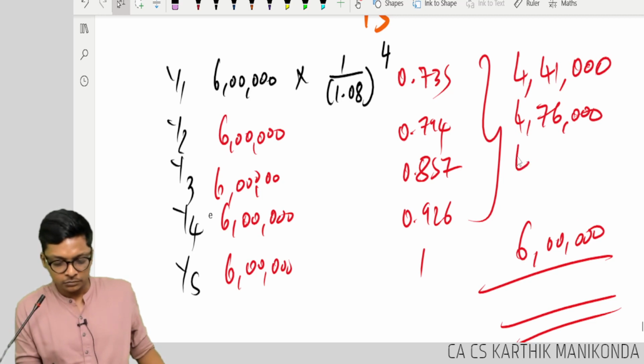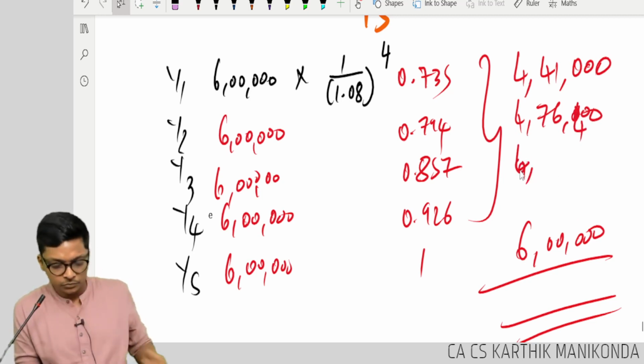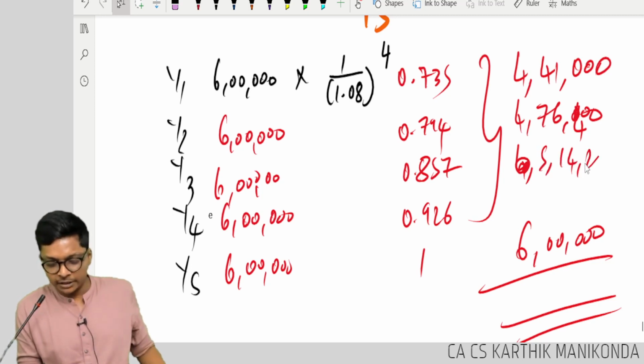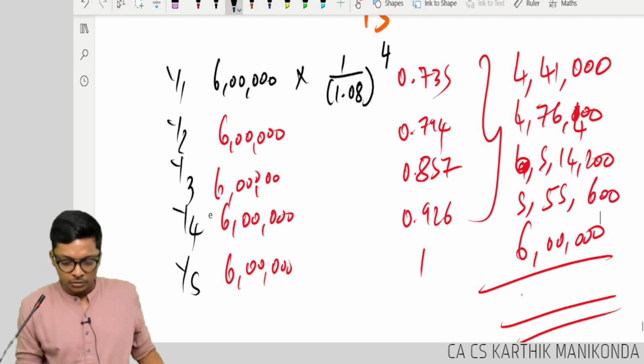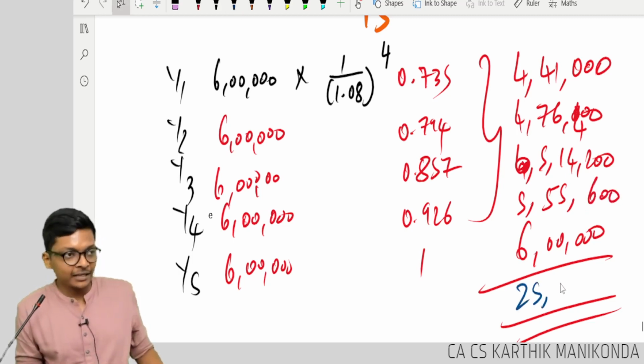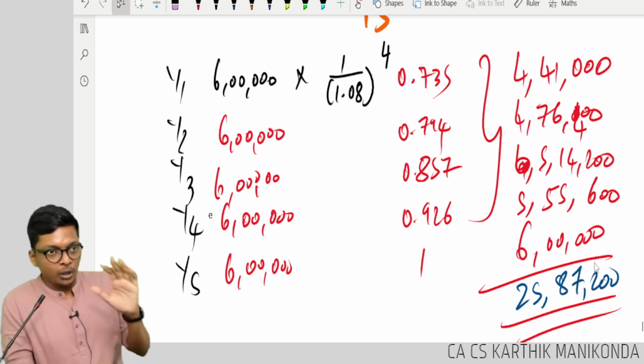4,76,000. 400. 5,14,000. 55, 25 lakh, 80, 200. So what happens now?